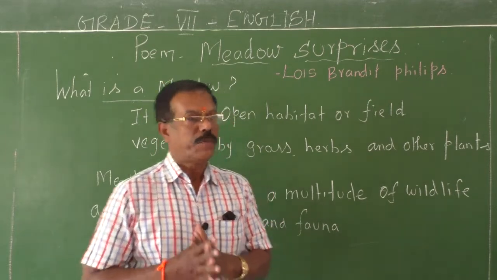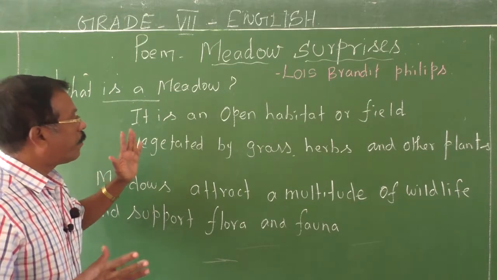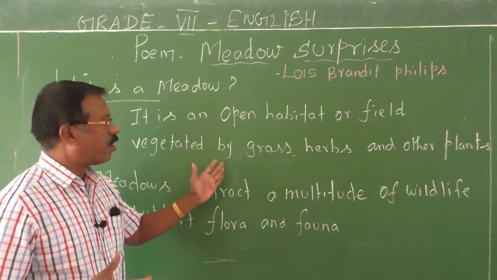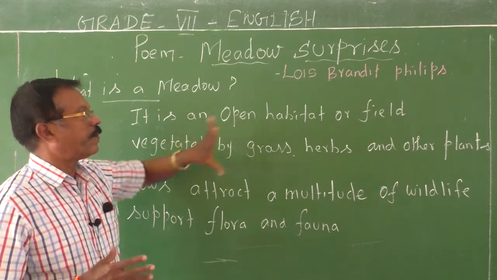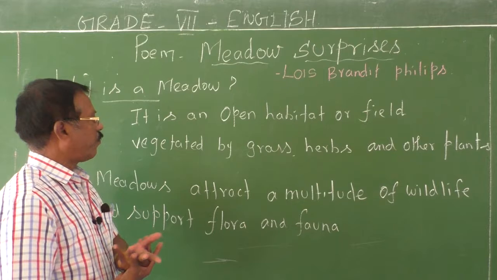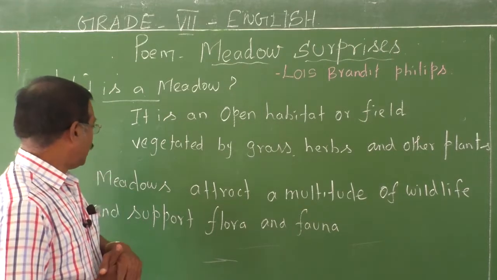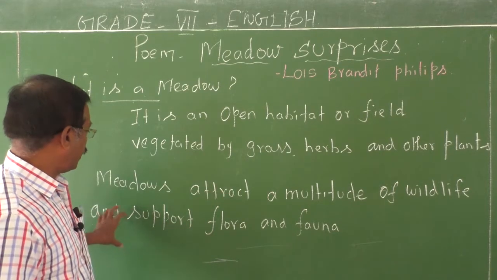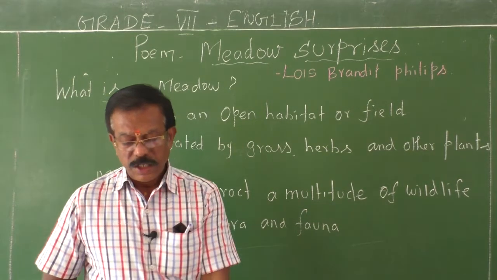Okay children, to begin with, what is a meadow? It is an open habitat or field vegetated by grass, herbs and other plants. So a meadow is an open habitat, or you can better call it a field where you can find grass, herbs and some other plants. And meadows attract a multitude of wildlife and support flora and fauna.